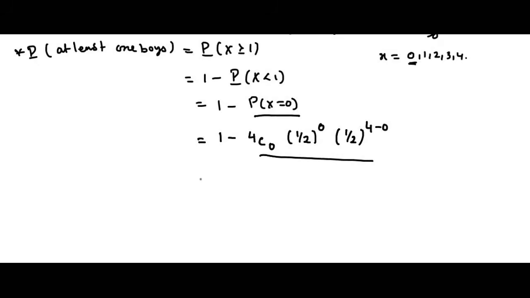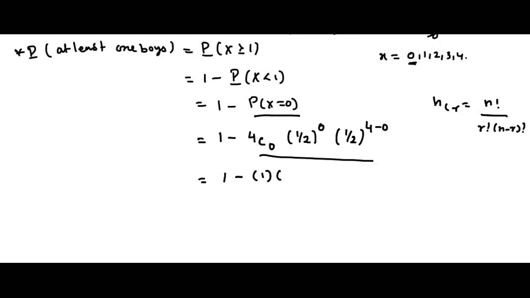First we simplify this. What is the NCR formula? NCR equal to n factorial by r factorial into n minus r factorial. 4 factorial by 0 factorial into 4 factorial. 0 factorial is 1, and the 4 factorials cancel. You get 1. So 4C0 is nothing but 1.